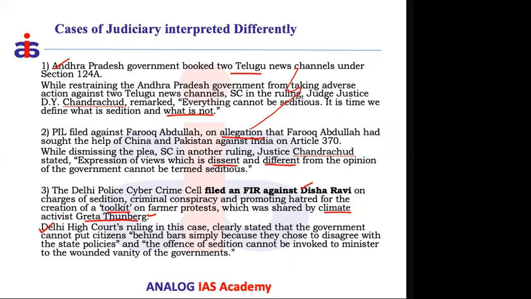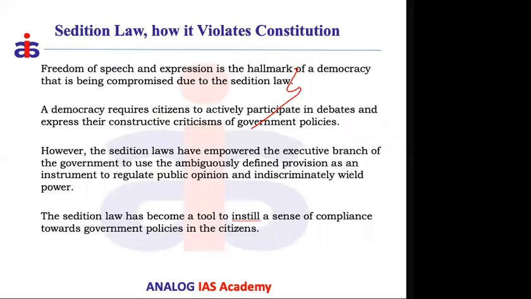Next, let us see how this seditious law violates the constitution. The most important thing is the freedom of speech and expression, as we discussed in the beginning. It is the hallmark of democracy, because the individual's speech and expression should not be curbed. It should be encouraged. If it is encouraged, the country will move on to the next level of growth. Unless new ideas are encouraged, society and individuals cannot progress, and progress is the norm of any human civilization.